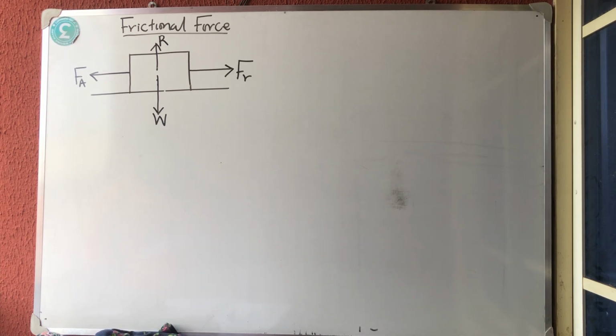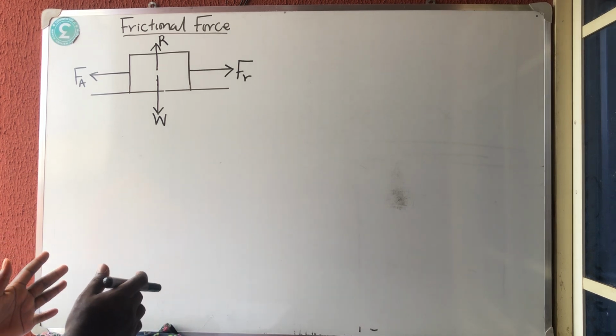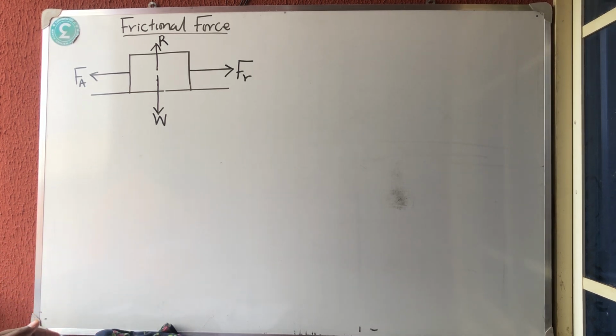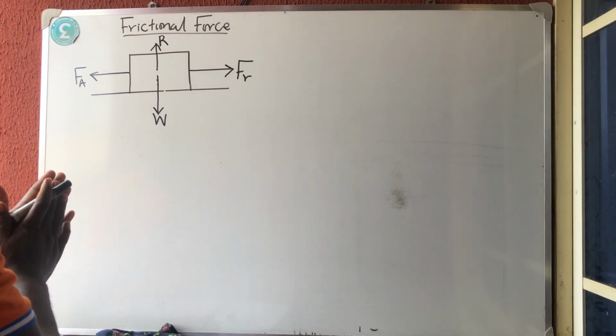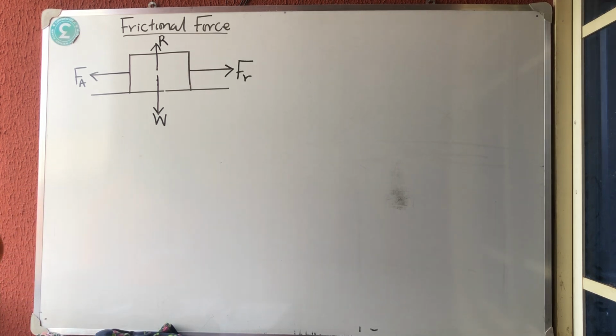Thirdly, frictional force depends on the nature of the two surfaces in contact. If it's a rough surface, the friction will be much, so it depends on the surface. The next thing is that it is independent of the area of the surface in contact, so it does not depend on the area.